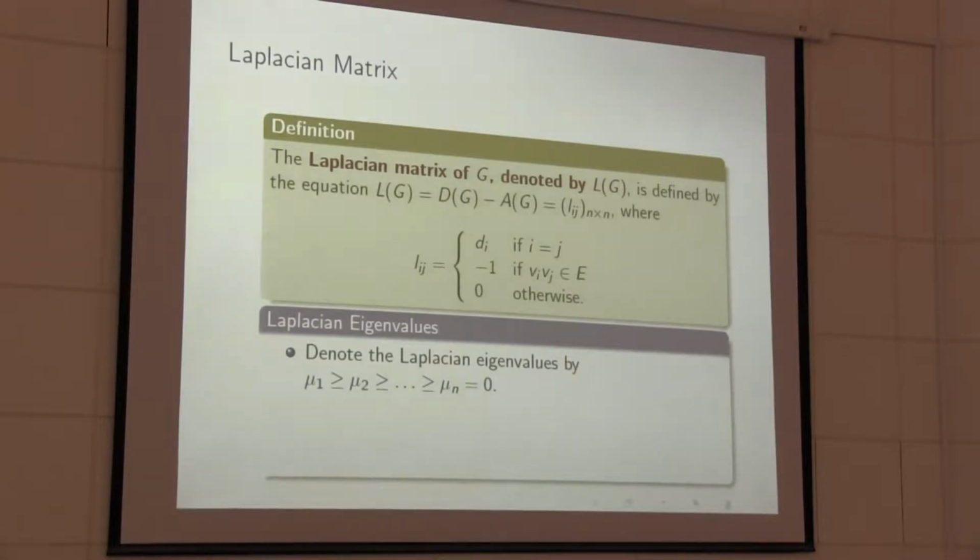Generally, this Laplacian matrix is positive semi-definite, so all the eigenvalues are non-negative, and generally we denote the Laplacian eigenvalues by mu_1 to mu_n. Mu_n is always equal to 0, mu_1 is the largest Laplacian eigenvalue, and mu_{n-1} is the second smallest. These two eigenvalues are very important. People are studying mainly these two, mu_1 and mu_{n-1}. Mu_{n-1} is also called the algebraic connectivity, and the algebraic connectivity is greater than 0 if and only if the graph is connected. And this is the Laplacian spectrum.